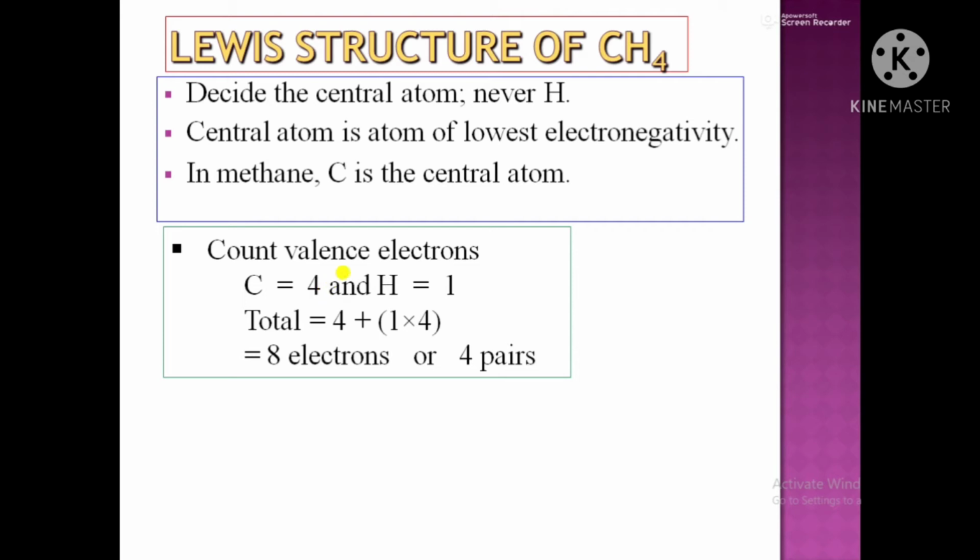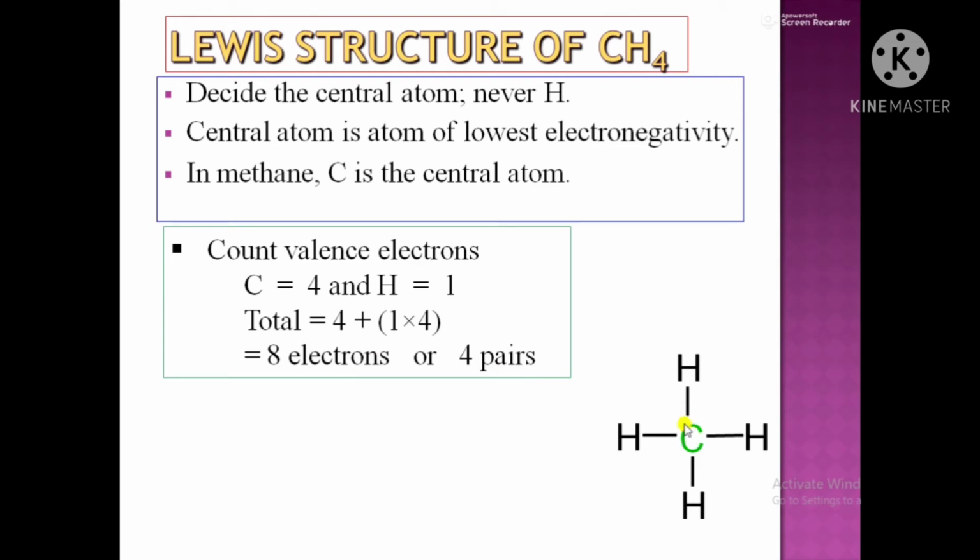On the other hand, hydrogen atom is having 1 electron. So total electrons in the valence shell will be 4 electrons of carbon and 1 multiplied by 4 because you can see here in the formula there are 4 hydrogen atoms. So each hydrogen atom is contributing 1 electron. So in total there are 8 electrons or 4 pairs of electrons. This is the Lewis structure of methane.